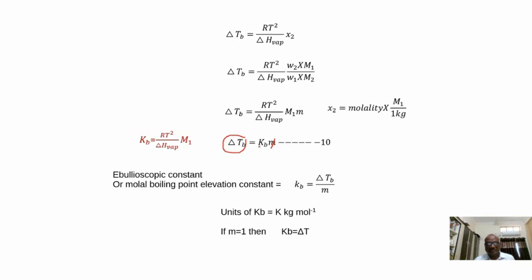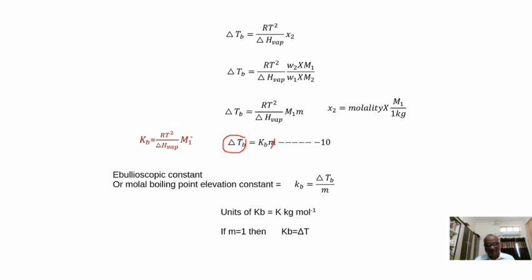Is it clear? What is the ebullioscopic constant? It is the elevation of boiling point of a molar solution. Simply we say the elevation of boiling point of a molar solution is called the ebullioscopic constant. What is the formula to calculate Kb? RT square capital M1 divided by delta H vaporization.